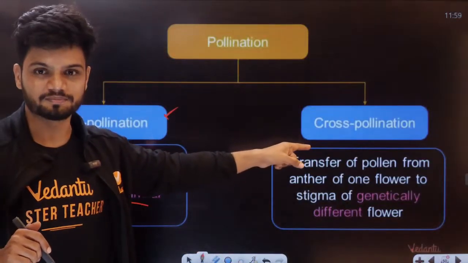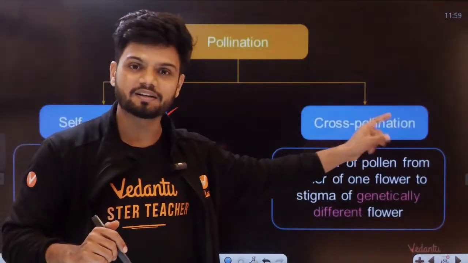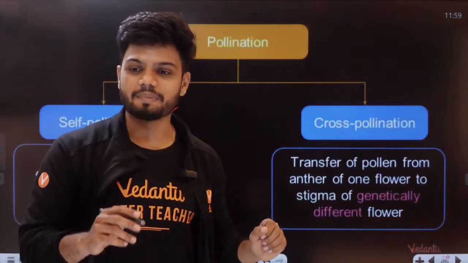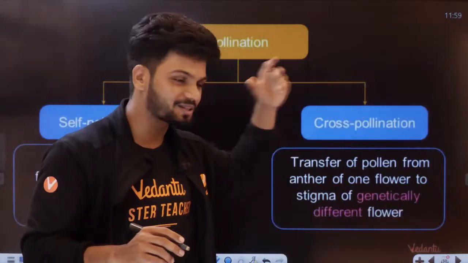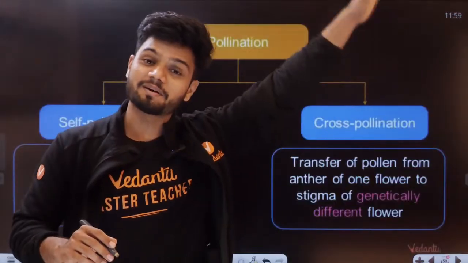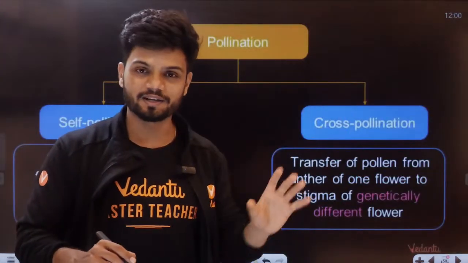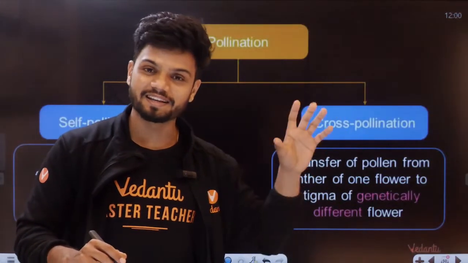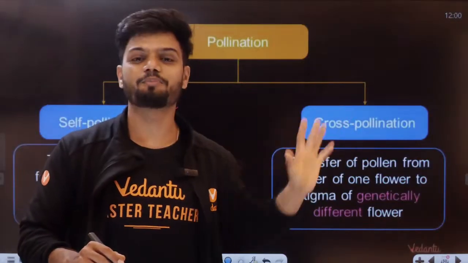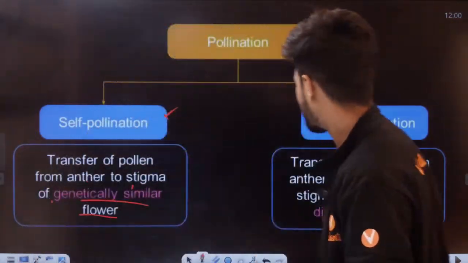Cross-pollination. What is cross-pollination? If you're a boy, you are getting married to an American girl. That is called cross-pollination. Imagine your friend is studying in America and gets settled there. That is cross-pollination.